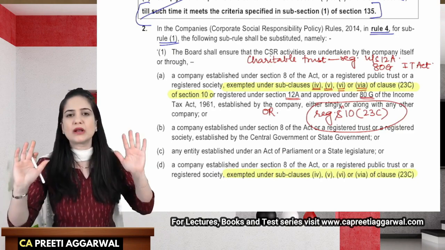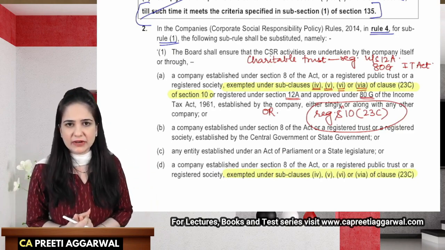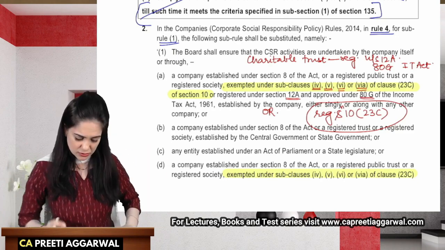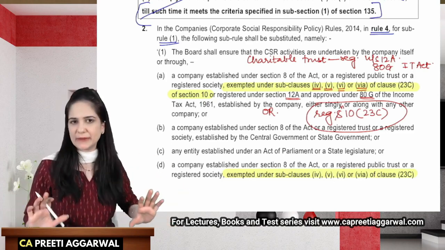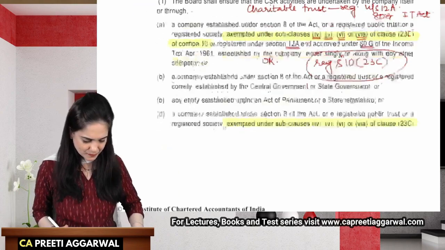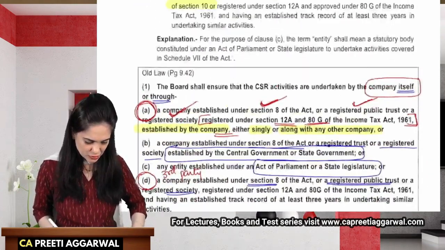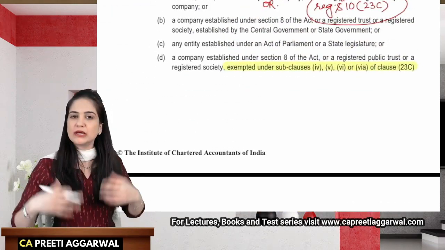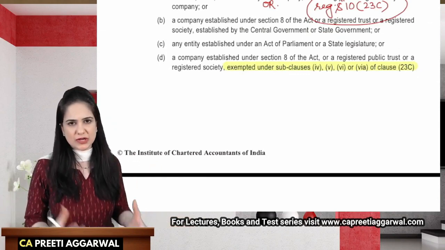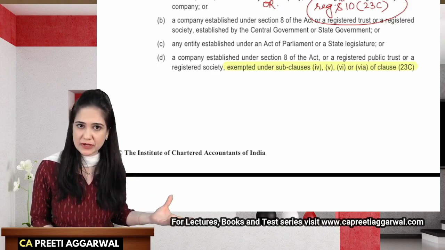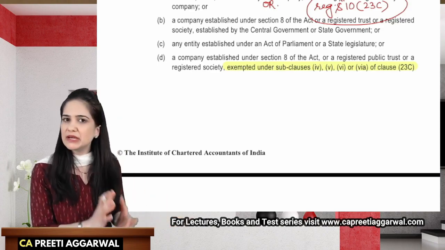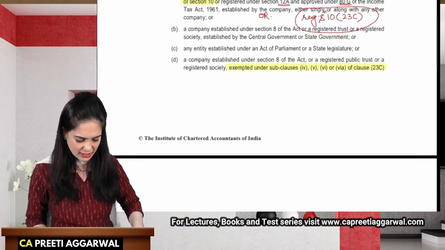You both are allowed to carry on the CSR activities of the company. Okay, so they have just included more charitable trusts under the umbrella. That's it. That is the meaning. All right, so in both the cases, they have just included the trust or Section 8 company or a registered society which is also exempted under Section 10(23C). So they can also carry on CSR activity.